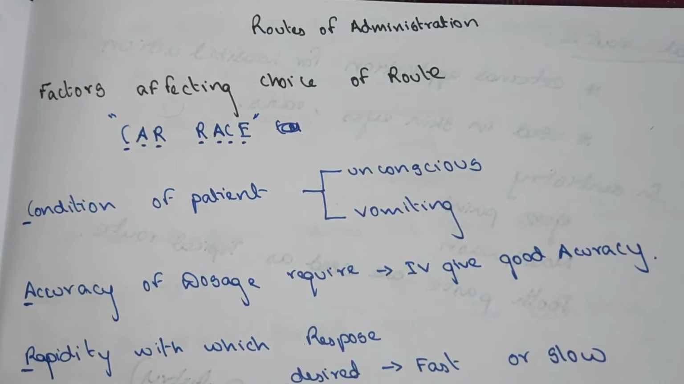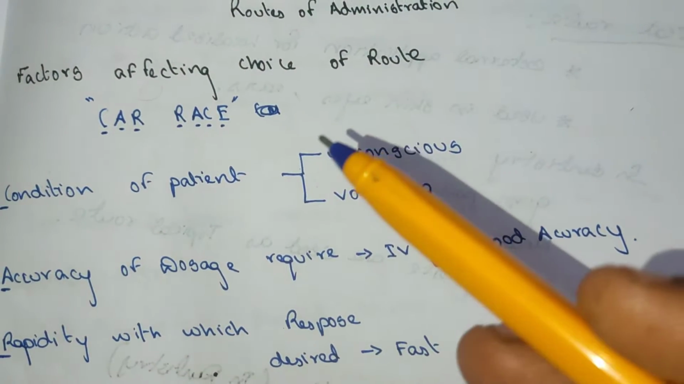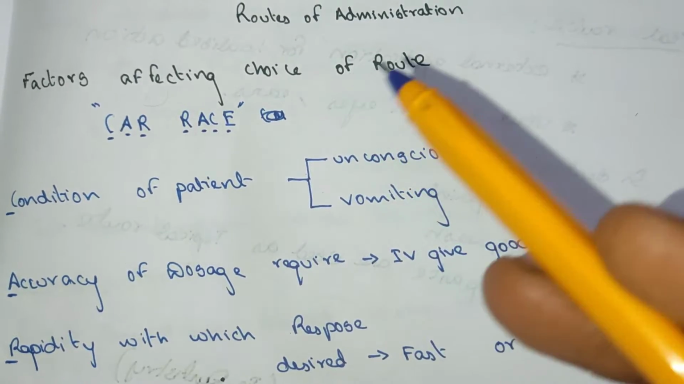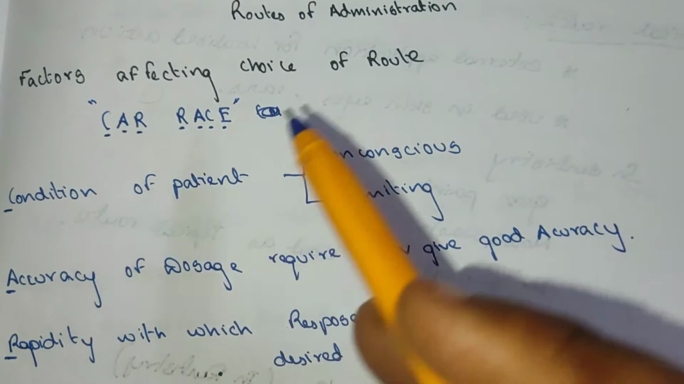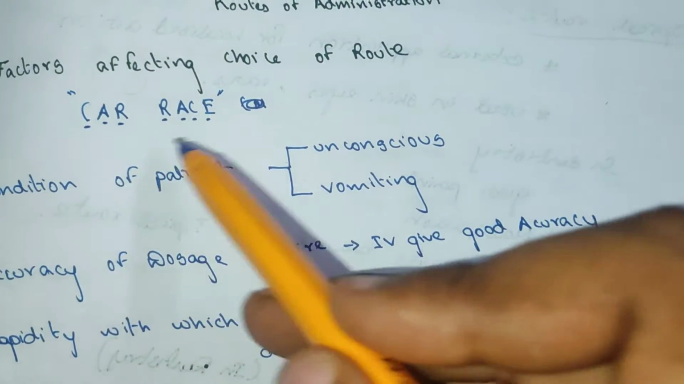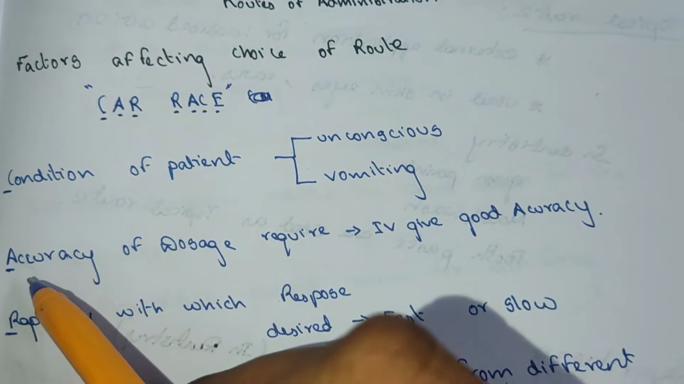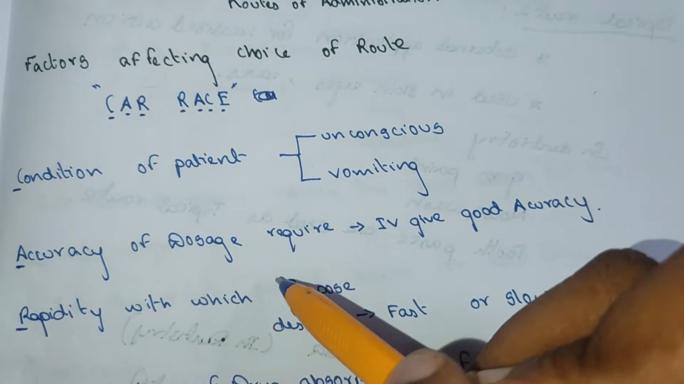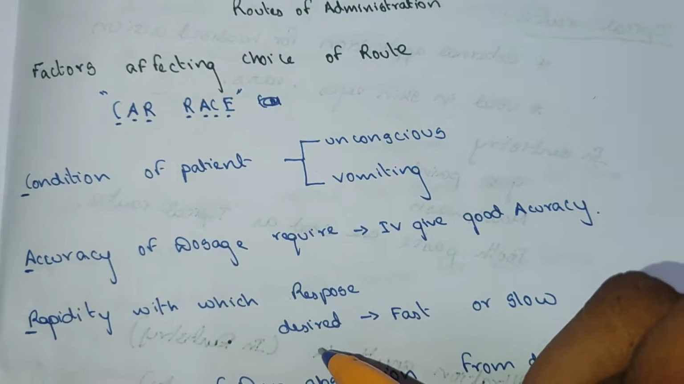In this video, we are going to see about route of administration of drug. Factors affecting the choice of route. Some of the factors which affect the choice of route can be easily remembered by the mnemonic CARRACE: C for condition of the patient, A for accuracy of the dosage required, R for rapidity of response desired.